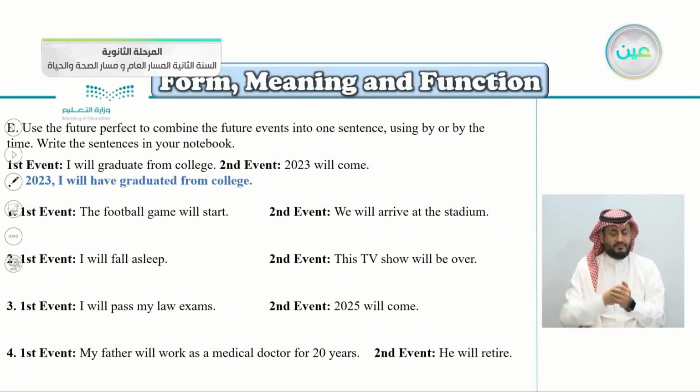Exercise B here, use the future perfect to combine the future events into one sentence using by or by the time. Write the sentences in your notebook. The first one is already done. The first event, I will graduate from college. The second event, 2023 will come. So by 2023, I will have graduated from college. So now we know how to answer this question.